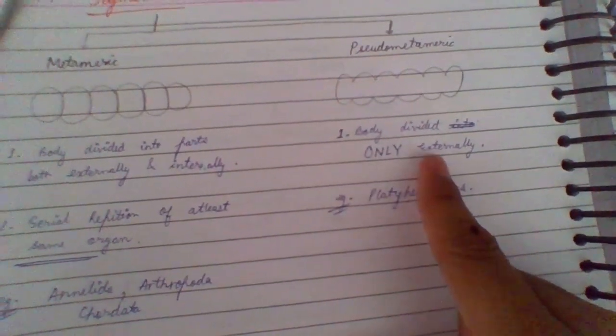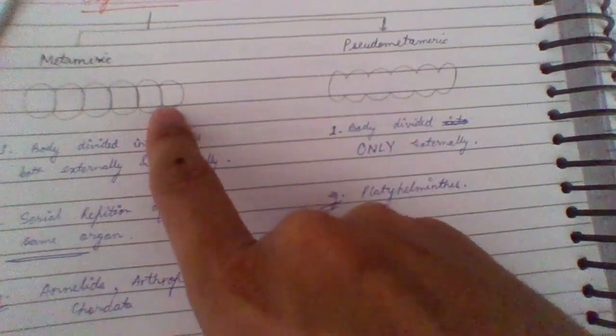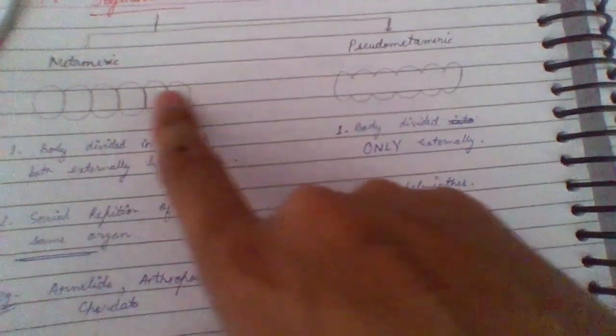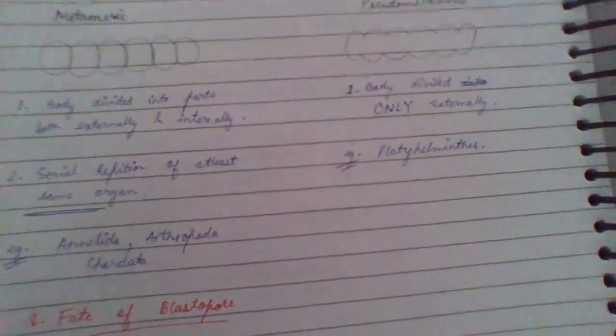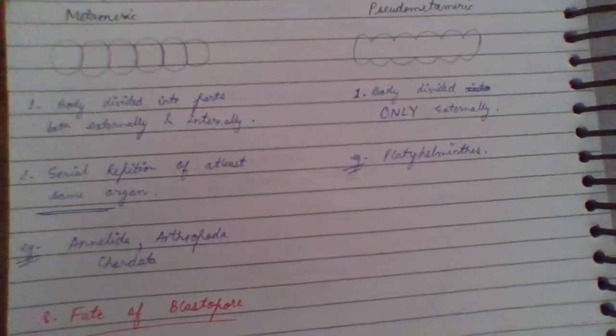Its example is Platyhelminthes, and in this case the body is divided externally as well as internally. These are external divisions and these are internal divisions, with some repetition of at least the same organs. Its examples are Annelida, Arthropoda, and Chordata.